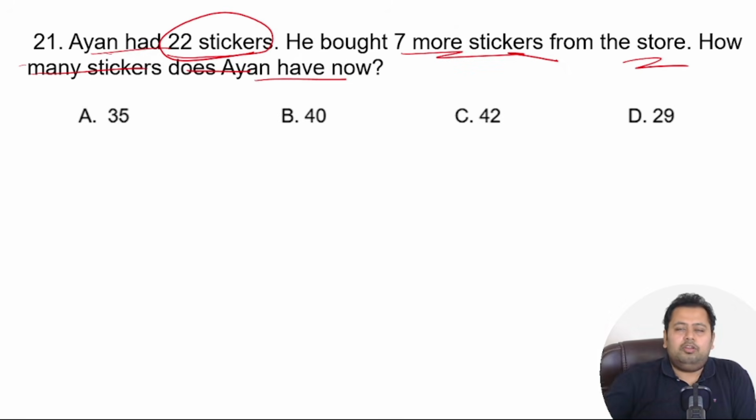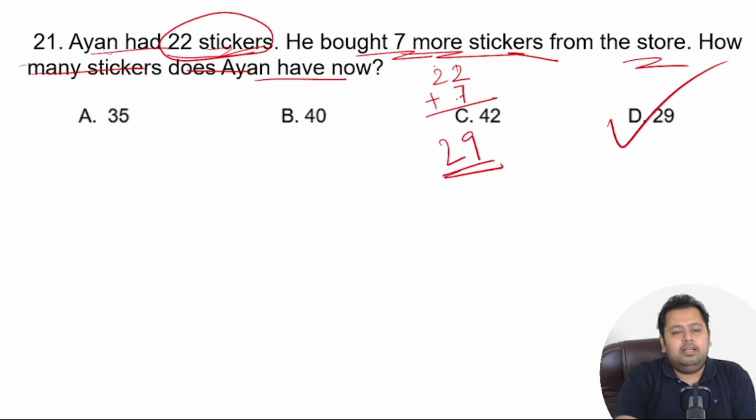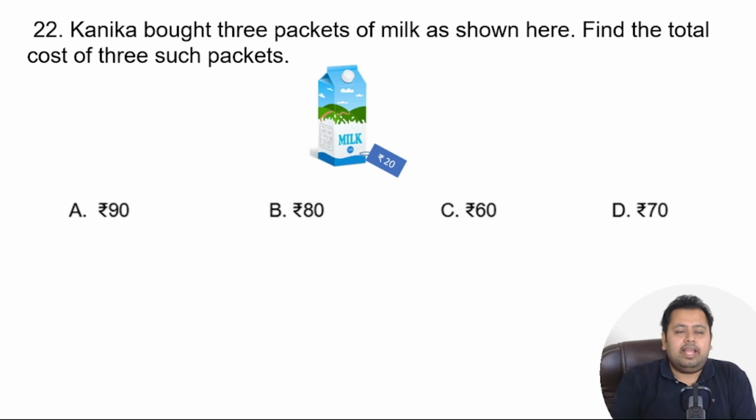Great. I'm sure you would have already solved it and you have solved it correctly. Ayan had 22 stickers. He bought 7 more. So this is nothing but 22 plus 7, which if you add is 9 and 2. So it is option number D, that is 29. Pretty easy question. Let's go to the next one.